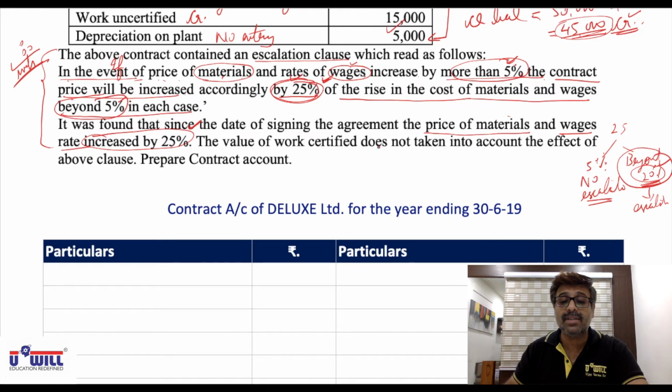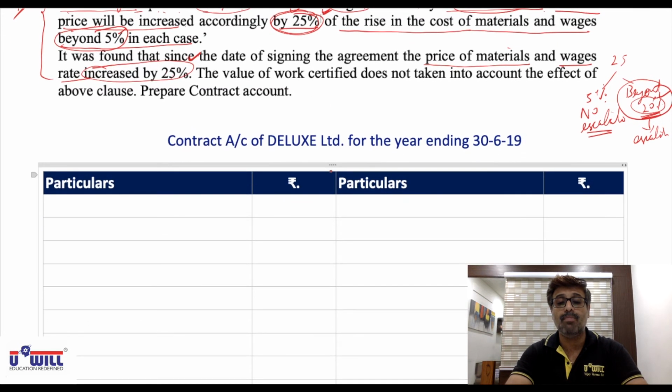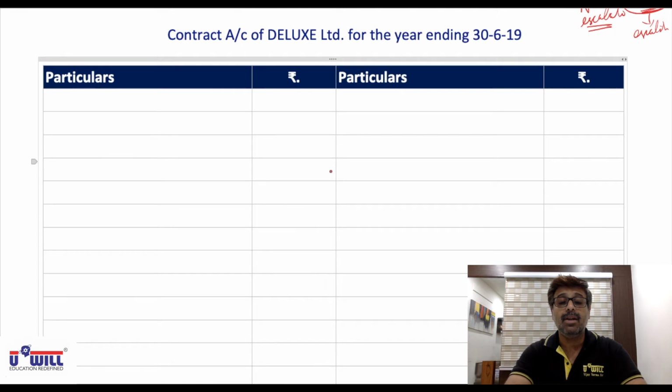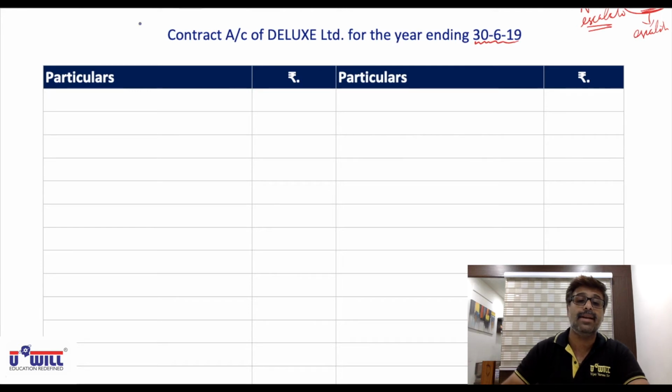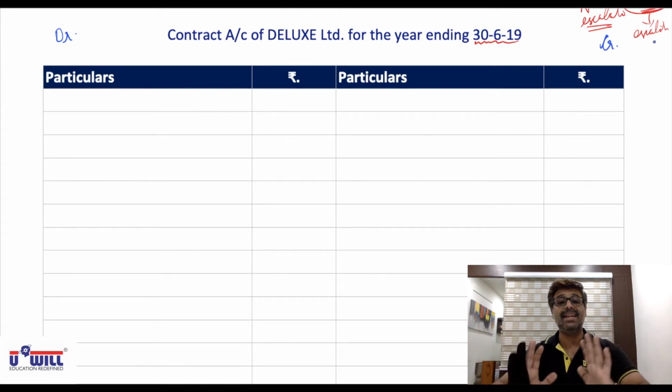The value of work certified does not take into account the effect of the above clause. Prepare the contract account. Don't worry, things are very simple when we make the workings. All of you pause the video and make this format. Contract account of Deluxe Limited for the year ending. Keep it in mind, here the year ending is 30 June 2019. So pause the video and make this format, and later on when we make the workings, you'll understand the escalation clause perfectly well. No need to worry. Make the formats first.